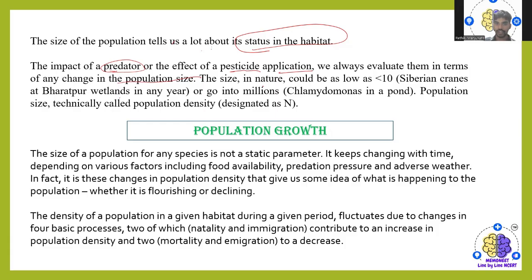The size in nature could be as low as less than 10, okay, or go into the millions also. So population size is technically called population density. Whenever you are representing the size of the population, it is always through the population density. Okay. And it is represented as capital N. Right.